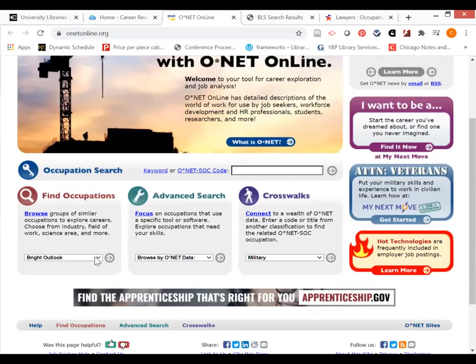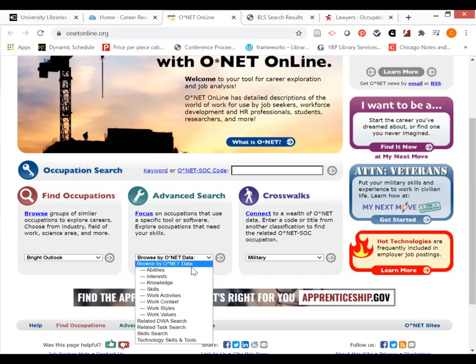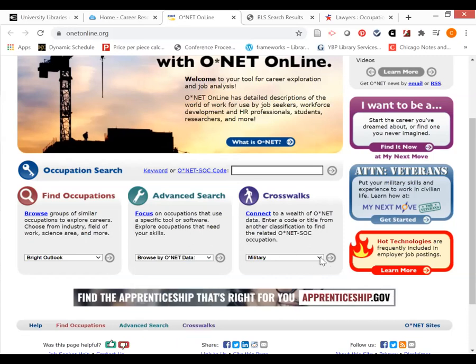O*NET Online categorizes many of its occupations in terms of a bright outlook. If you're interested in occupations that relate a little bit more toward a green economy, having a concern for the environment, you could explore occupations that deal directly with the green economy sector. You can browse by very specific data in terms of abilities, interests, knowledge, and so forth. And if you'd served in the military, you can actually find some crosswalks that would match up skills gained in the military to potential occupations. So there are a lot of things that you can do here with O*NET Online that Occupational Outlook Handbook may